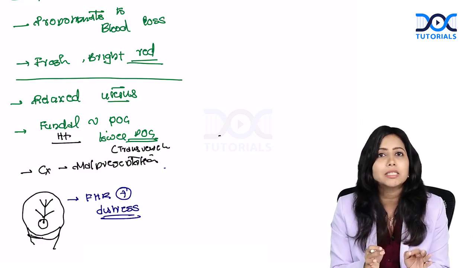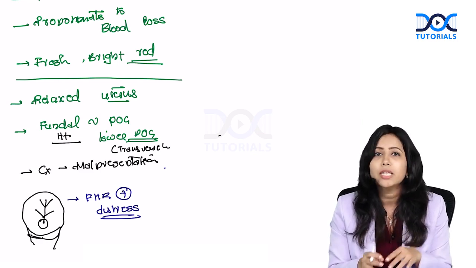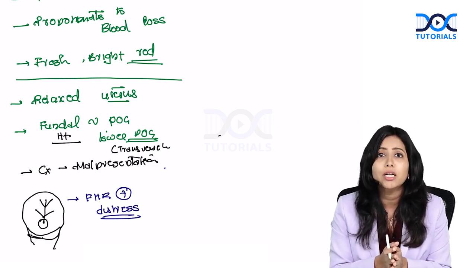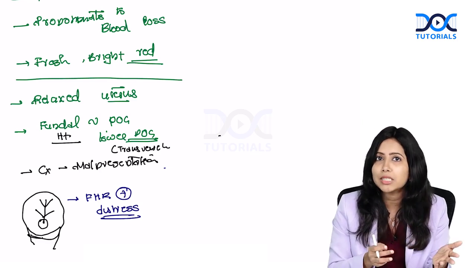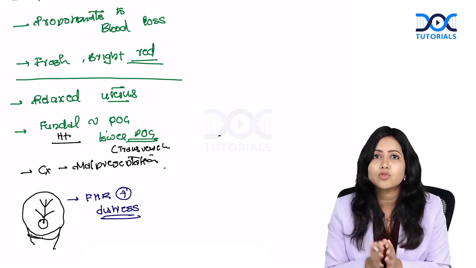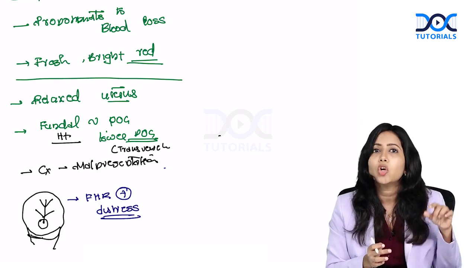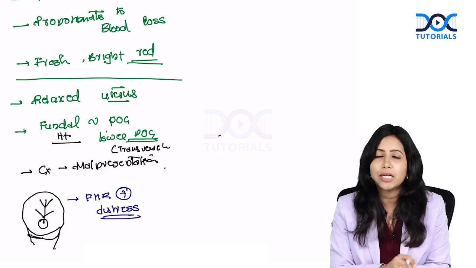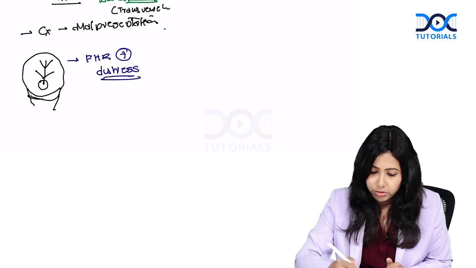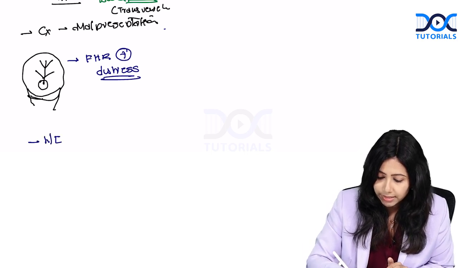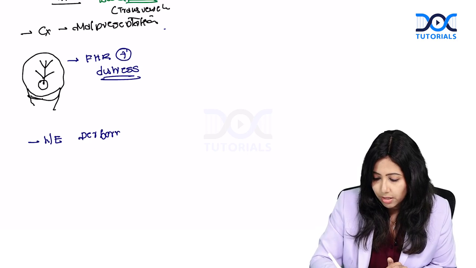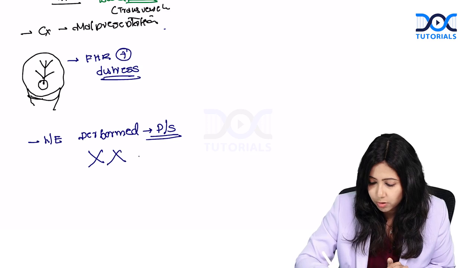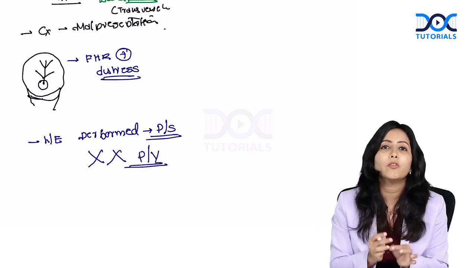This can very well come as a clinical scenario in which they ask, there is an antenatal patient who comes with bleeding, and there is no ultrasound available with her. Now, what are you going to do next? There would be options like per-vaginal examination, per-speculum examination and so on. Never choose per-vaginal examination. Do a per-speculum examination and rule out. Only then can you go for a per-vaginal examination. So, the local examination that is performed is the per speculum examination. Never ever go for PV examination in case of placenta previa.